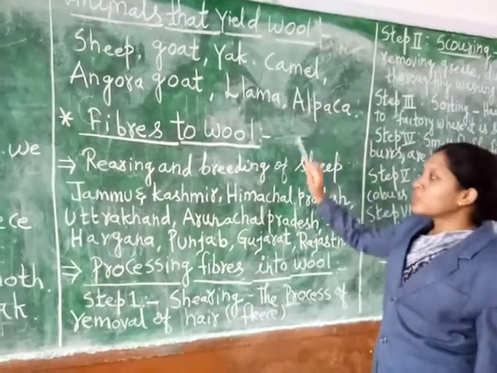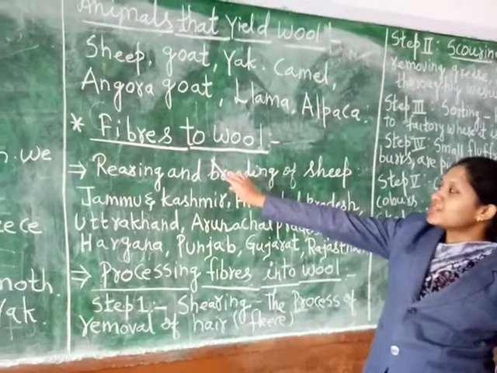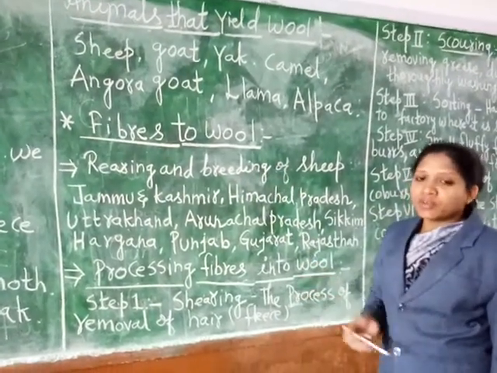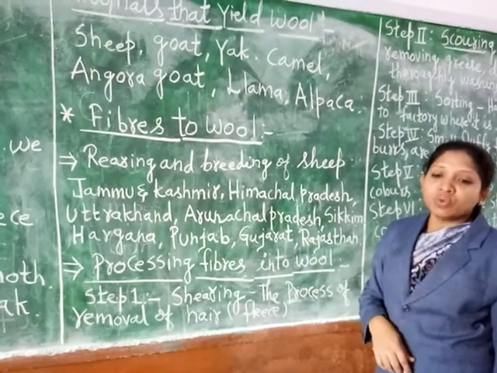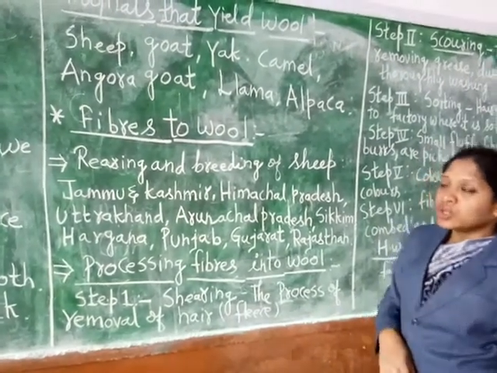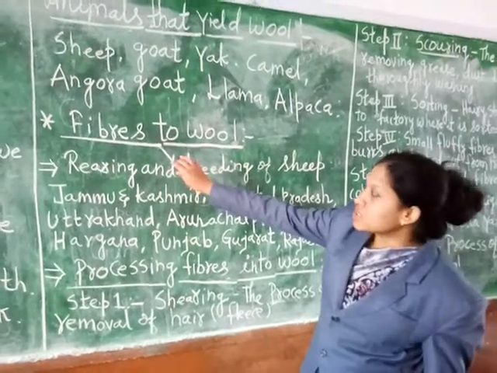Clear students? Now the next topic is fibers to wool. Whatever fiber we discussed in class 6, fiber is nothing but a thread-like structure which we use to make clothes. So what is the process, meaning how is wool prepared from fibers?